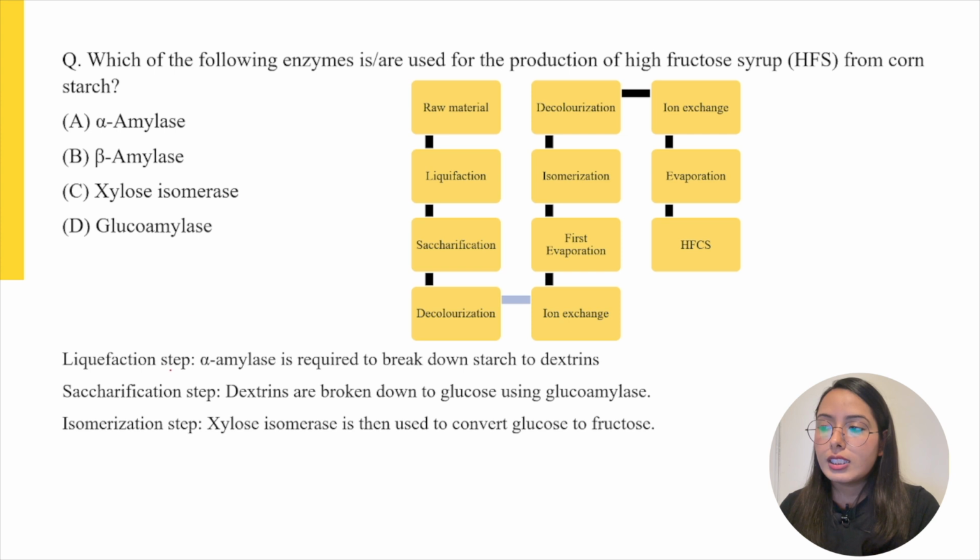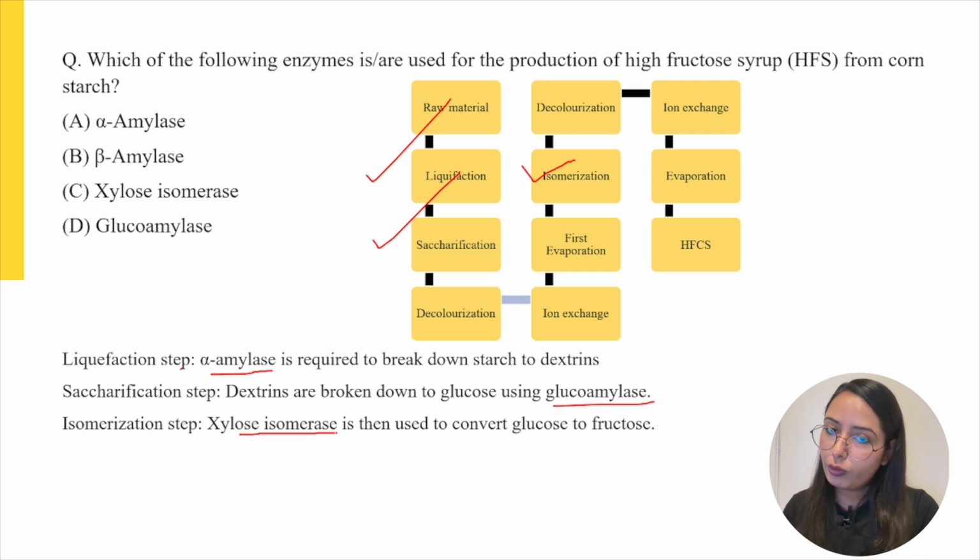For example, the first step, which is liquefaction. In the liquefaction step, the starch is broken down into dextrin by the use of alpha amylase enzyme. Then in the second step of saccharification, the dextrins are converted to glucose by using the enzyme glucoamylase. And in the later step of isomerization, the enzyme xylose isomerase is used to convert glucose to fructose.